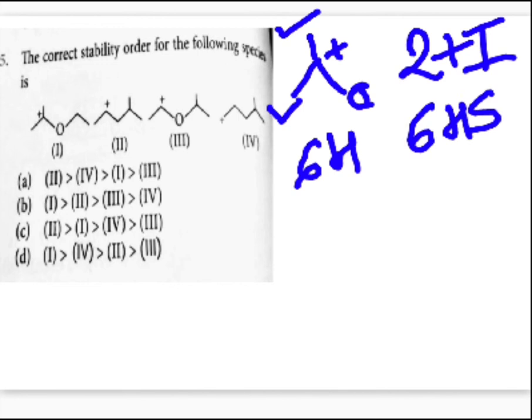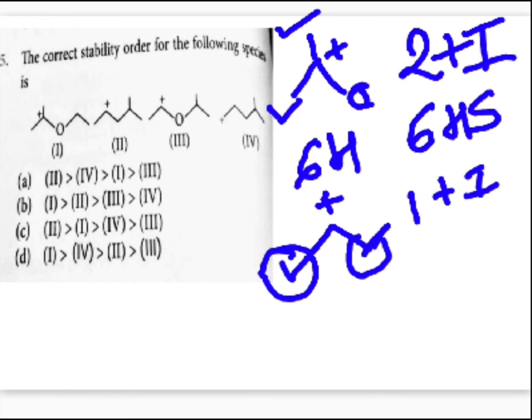Now move on to the second structure. The second structure is this way. This is a positive charge here, right? How many inductive effects? This is a CH3 group here, and it is further attached to a CH2. So you have only one alkyl group, CH3. So how many inductive effects are possible? 1 plus I effect. And how many hyperconjugating structures? 3 hydrogens here, 2 hydrogens here, 3 plus 2, 5. So a total of 5 hyperconjugating structures are possible.